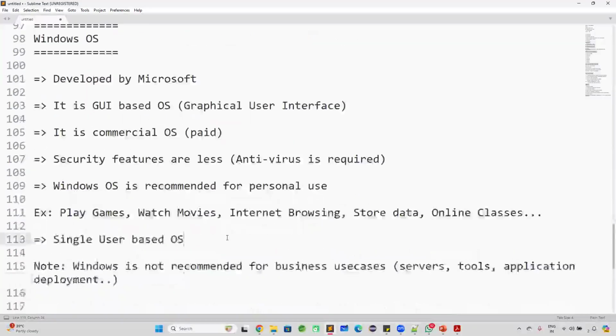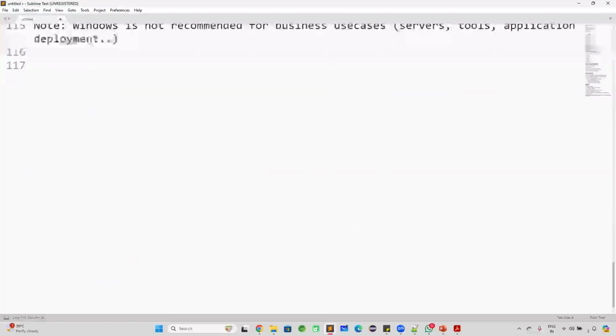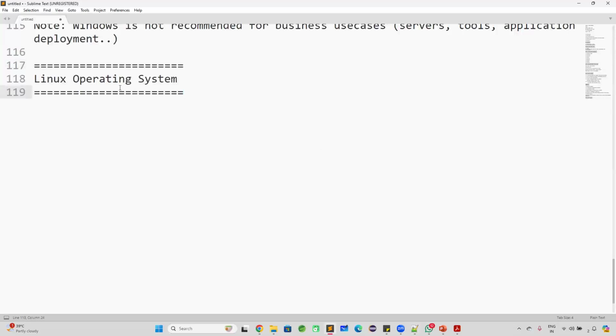So to overcome all these problems in the industry, we are going to use Linux operating system. In the real time, as I have shown you, so many servers we are going to use for the project. All the servers we are going to set up in the Linux operating system. What is this Linux operating system? Who developed this Linux operating system?